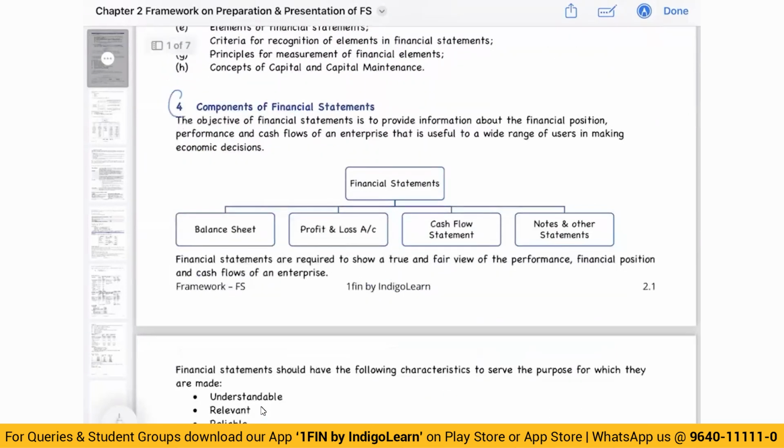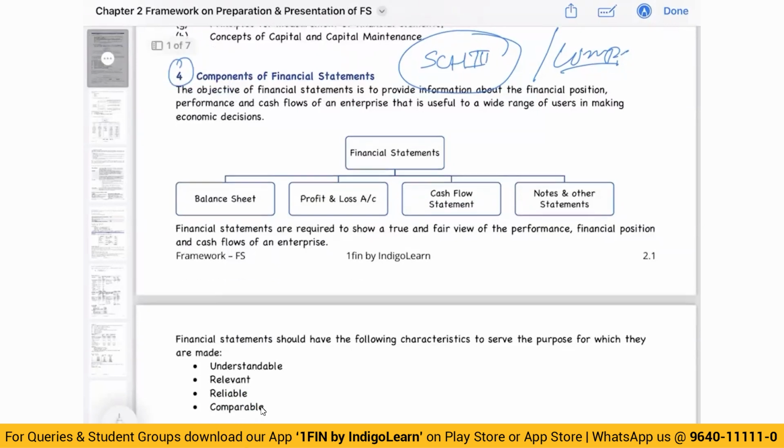Now, coming to the first part covered by the framework, components of financial statement. Now, if you see, Schedule 3 already prescribes the financial statement format. Companies Act already tells us what are the components of financial statement. But again, this gives us a general guidance of what is included in financial statements, what should be the qualitative characteristics of financial statement. So that is what is given in this particular framework. When it comes to components of financial statement, you have balance sheet, profit and loss, cash flow, notes, and other explanatory statement. This is again only for MCQ. All of us know what are included in each one of this.